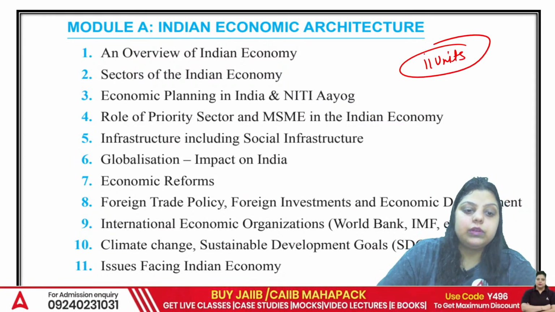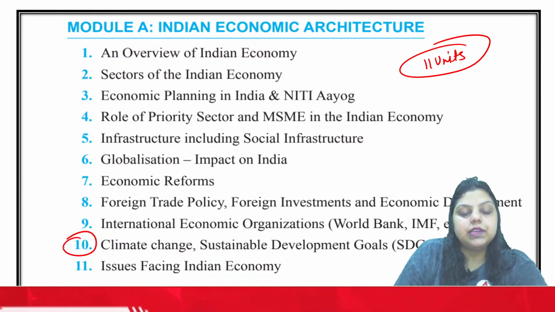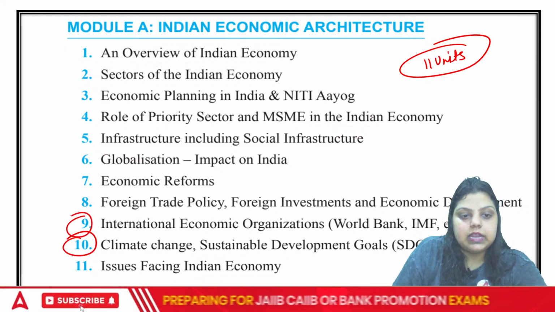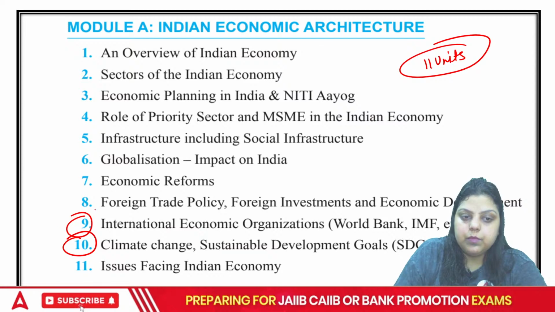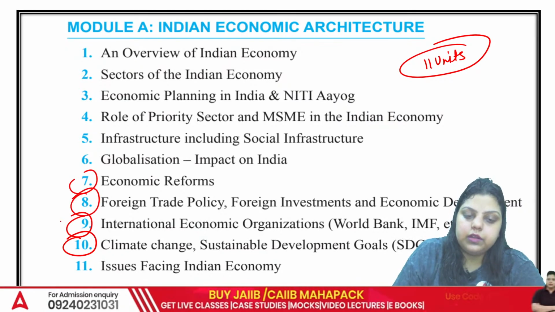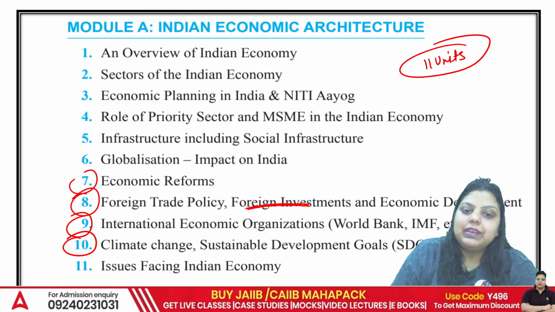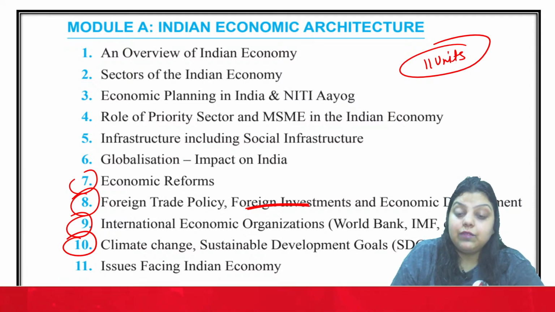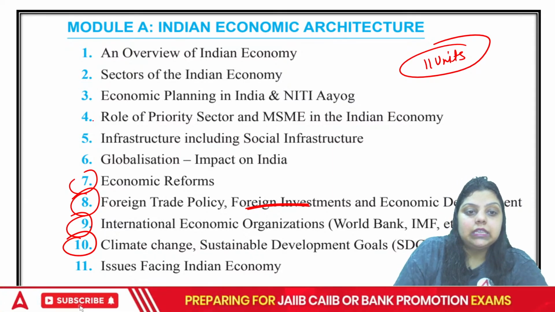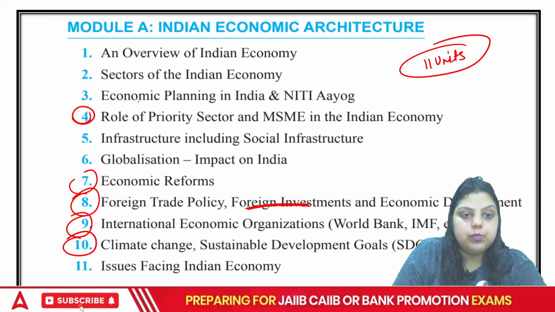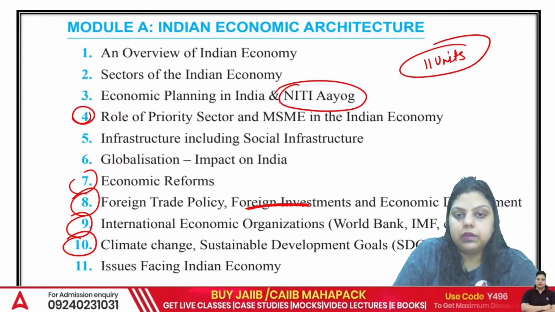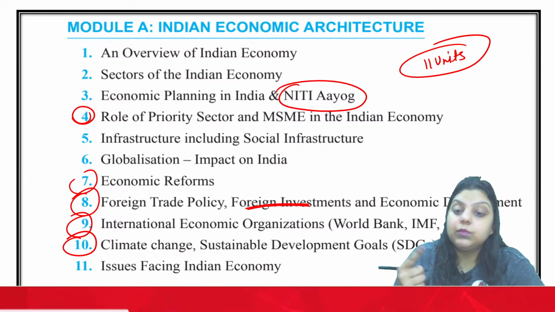And these 11 units cover first climate change, SDG, very important. International economic organizations, very important. Economic reforms, important. Foreign trade policy. The foreign investments are comparatively more important here. FDI, FII, FPI. Then PSL, MSME, very important. Niti Aayog is important. Okay, so these are the units from where we have seen maximum questions asked by the IIB.